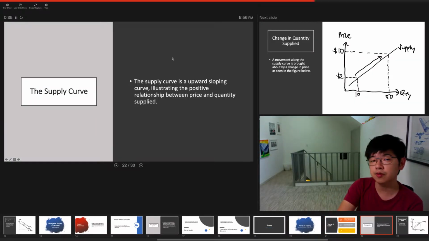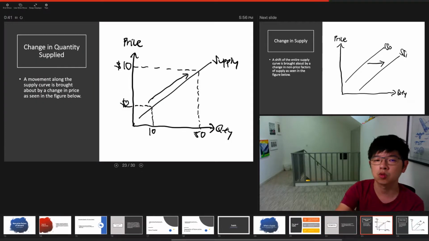So our supply curve is going to be an upward sloping curve illustrating the positive relationship between price and quantity supplied. And it's going to look like this. This supply curve is upward sloping.